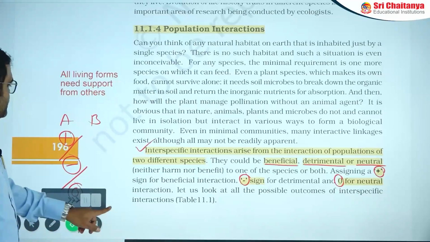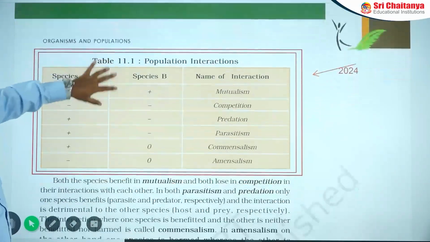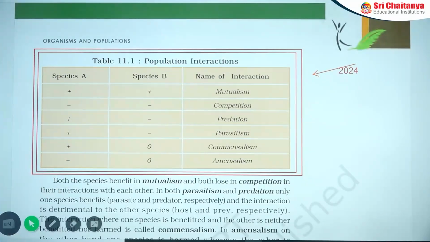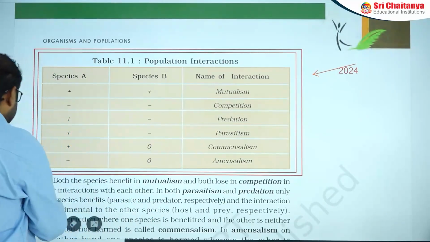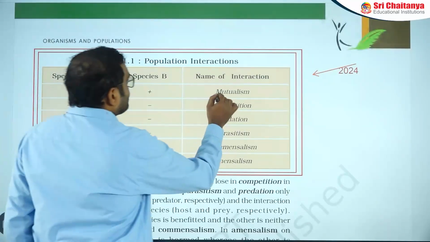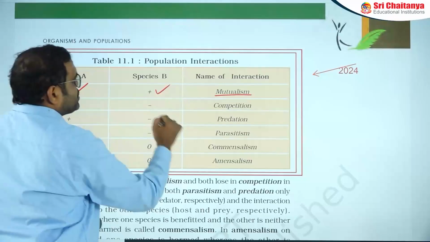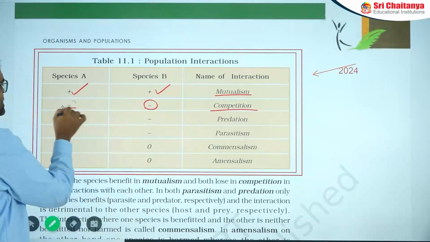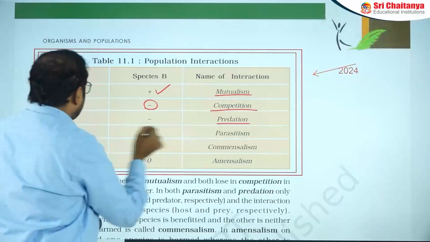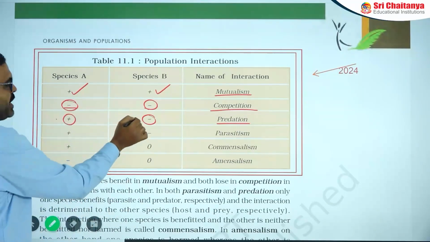Next, these are the important population interaction conditions. Let us observe one by one. In mutualism, one is plus and the other is also plus. In competition, one is minus and the other is also minus. In predation, one is plus and one is minus: predator and prey.